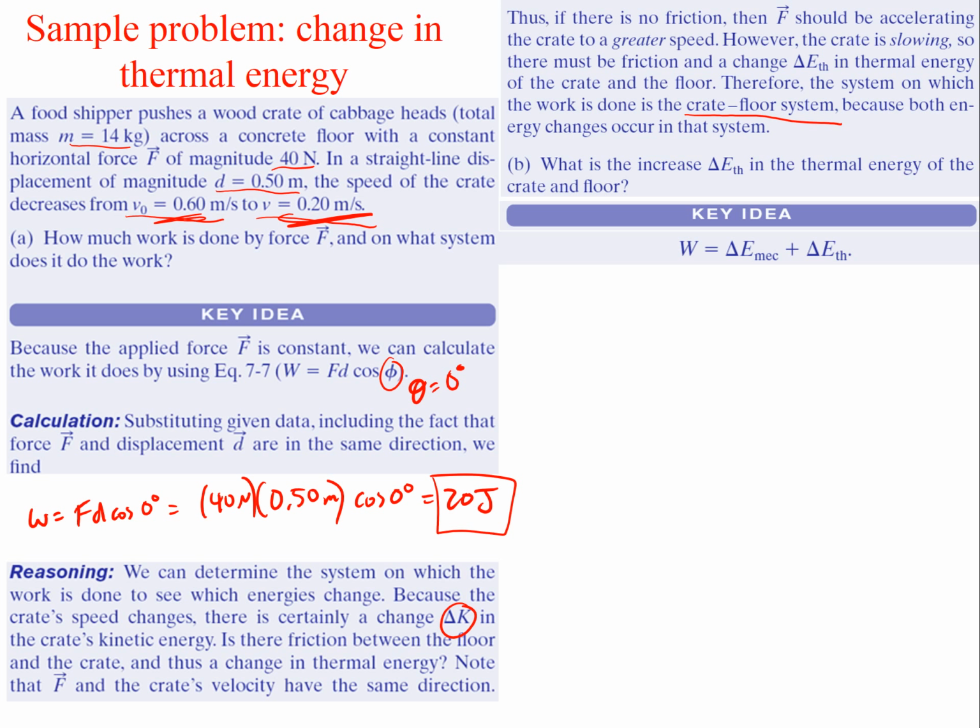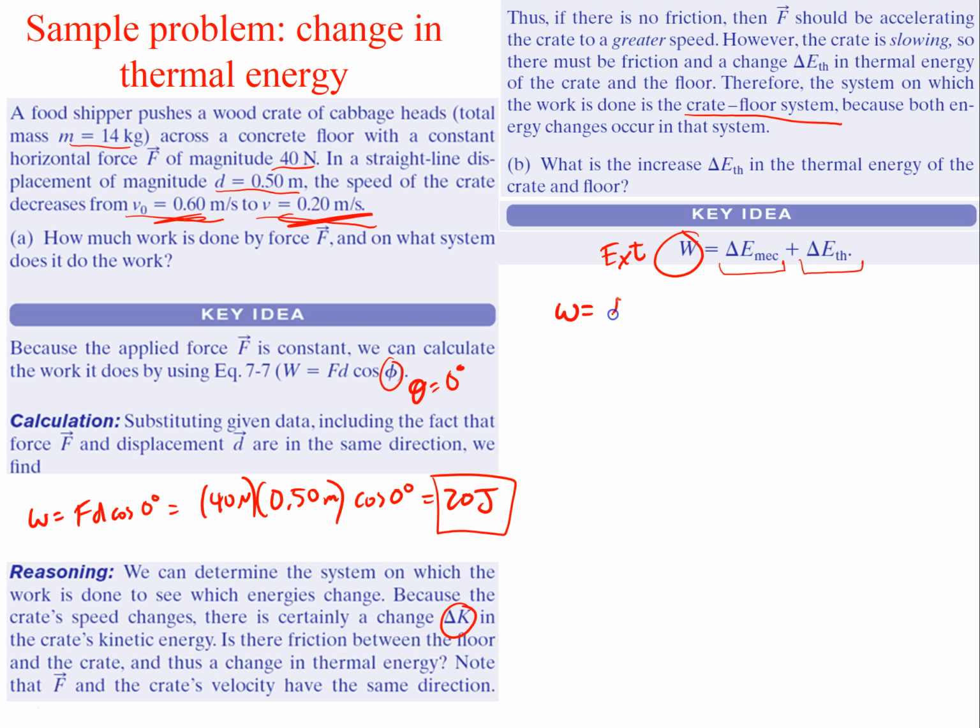So part B is, what is the increase in thermal energy of the crate and the floor? Well, we start with saying our total work, which is the external work that we put in, must equal the change in kinetic energy that we got out of it plus whatever thermal energy we're losing. So we know that work is change in kinetic energy plus change in thermal, plus the change in potential, right? So let's go ahead and write that all out.